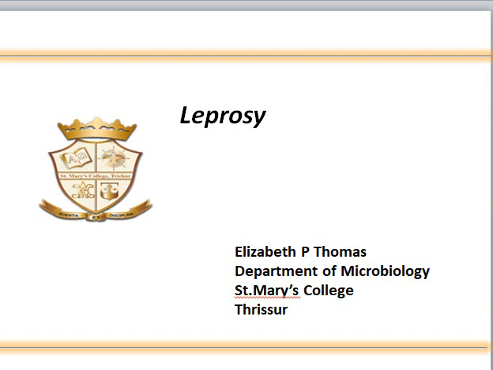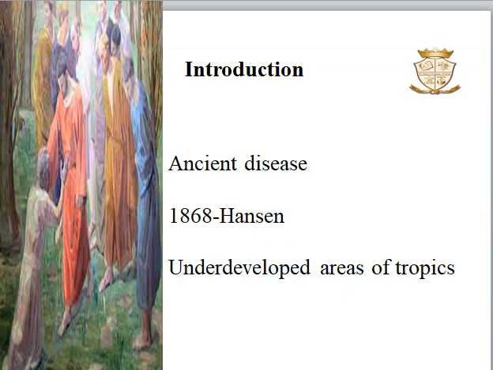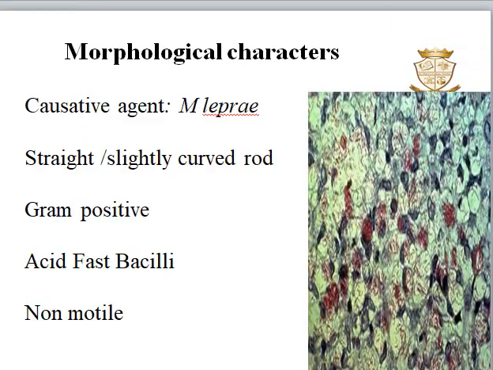Today we are going to discuss leprosy. Leprosy is an infectious disease which causes disfiguring and distortion of the arms and legs in the human body. Leprosy has been recognized since biblical times. It was Hansen who observed the lepra bacilli in 1868. This disease is mainly confined to underdeveloped areas of the tropics.